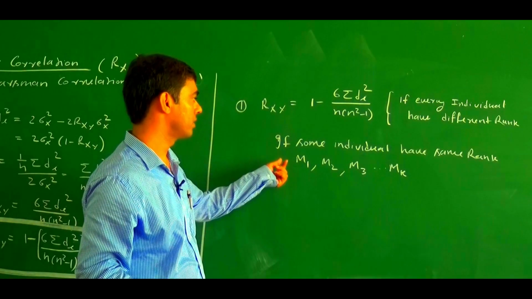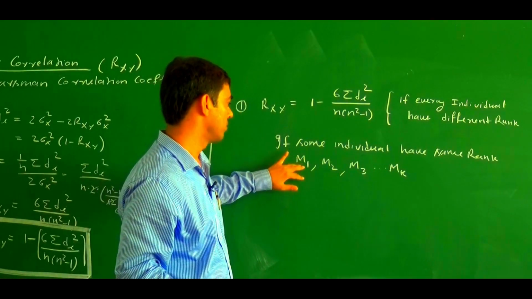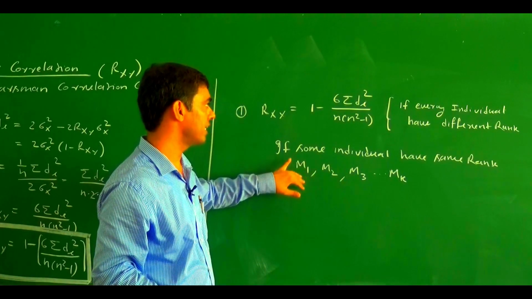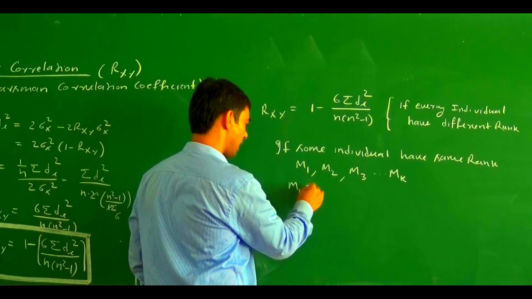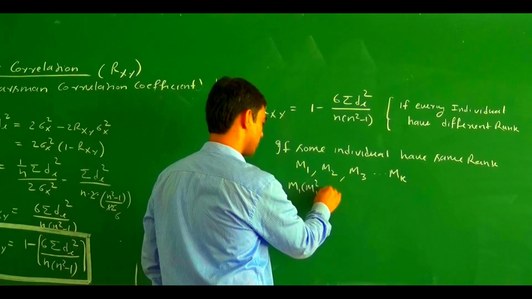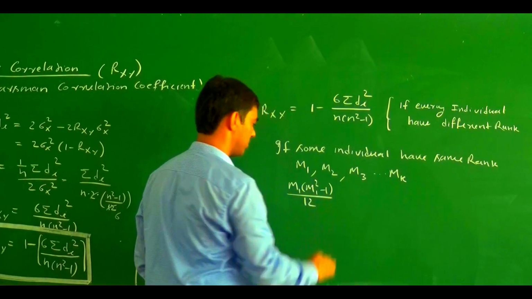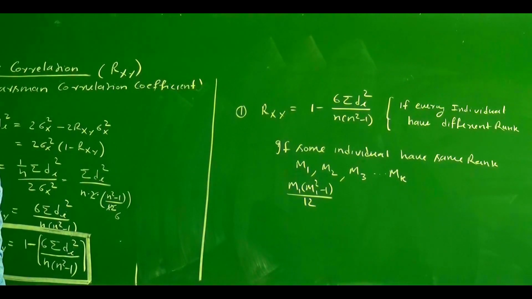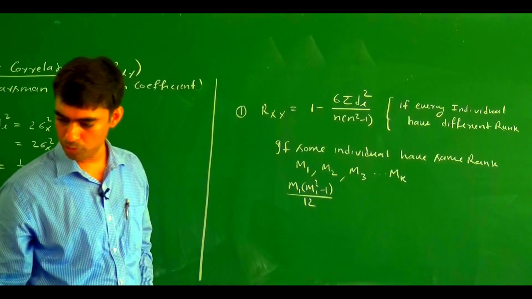So suppose there are K repeated ranks: first, second, third, up to K. Then we add a correction to this formula, and we add M1 square minus 1 divided by 12. This is the correction in the formula.